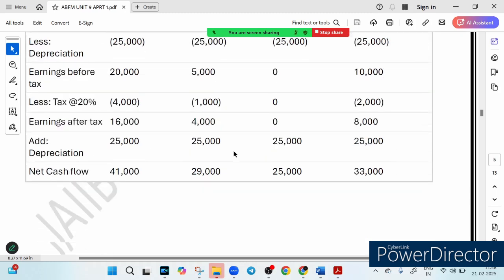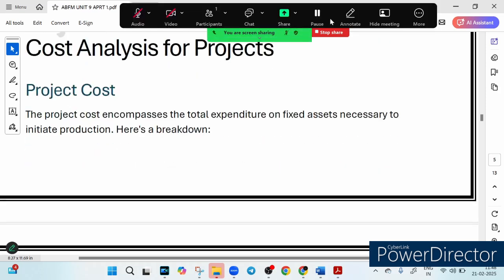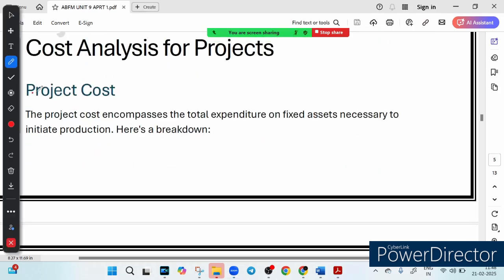Now let's discuss the cost analysis for project. Very important. So friends, ever wondered what goes into setting up a new project? What are the costs involved before a business starts making money? So friends, let's discuss project cost analysis in the best, simplest way possible. So first of all, what is the meaning of this so-called project cost?